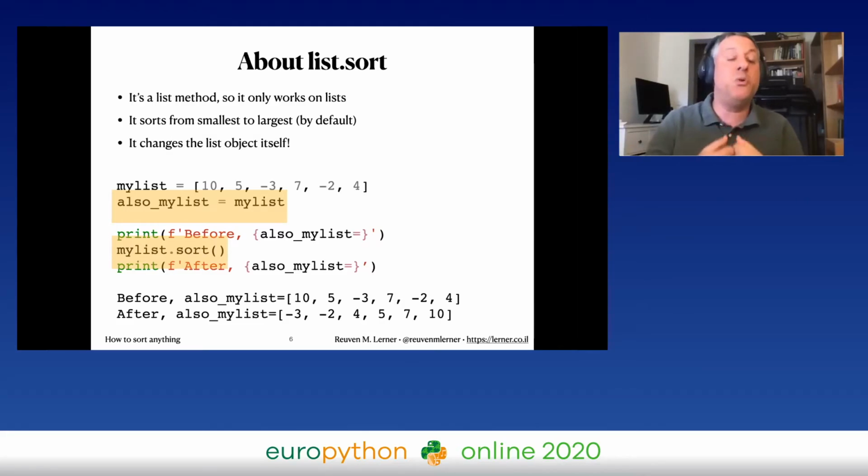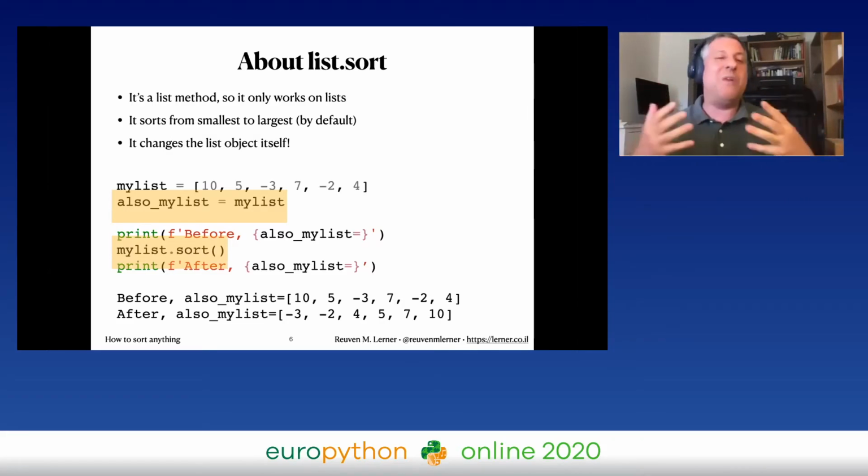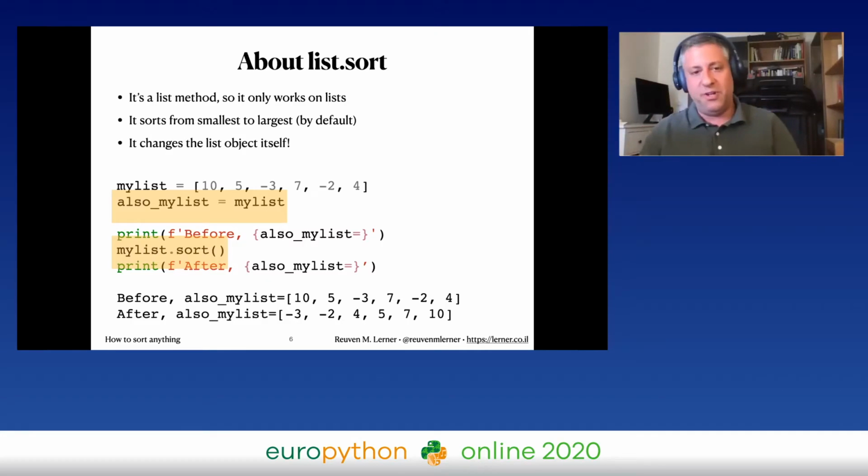That is to say, there's no difference between sorting my list and sorting also my list, because you're not really sorting the variable. You're sorting the list that the variables refer to. And so this is one of the problems with using the sort method on lists: yes, it modifies the list, which means all the references to it will see that.